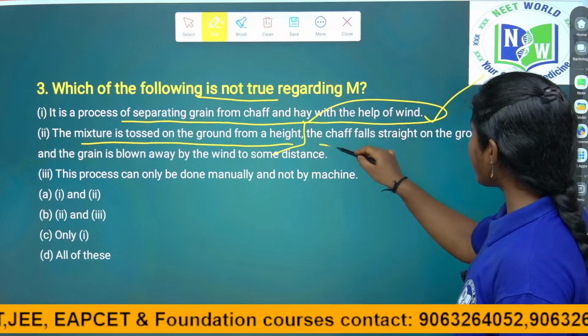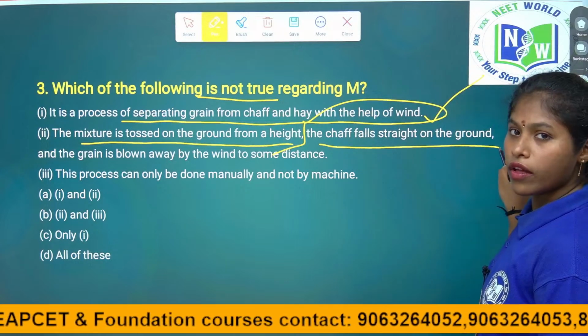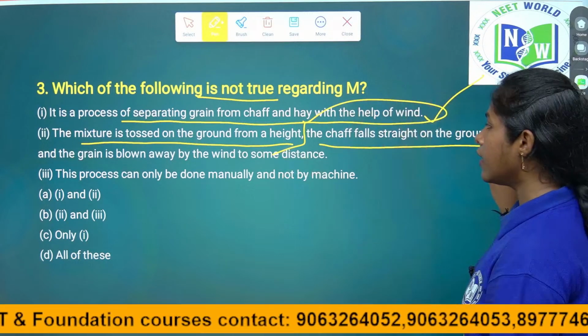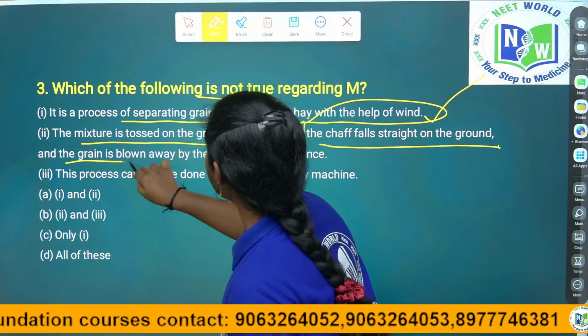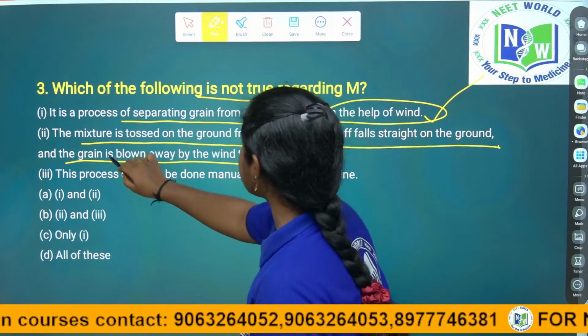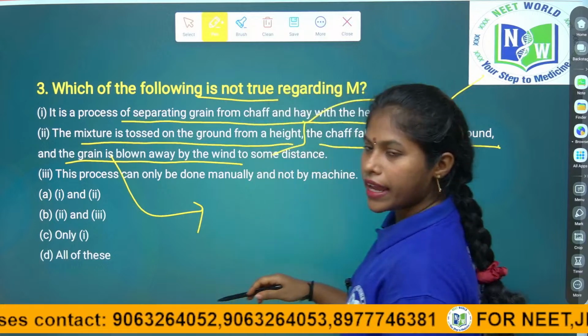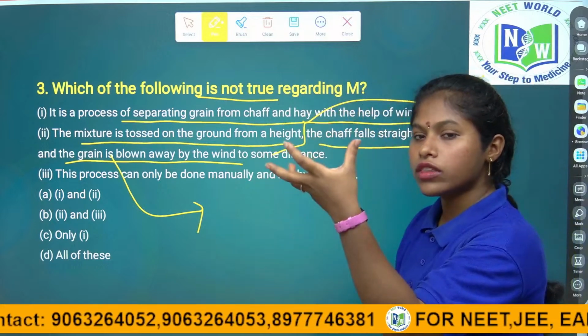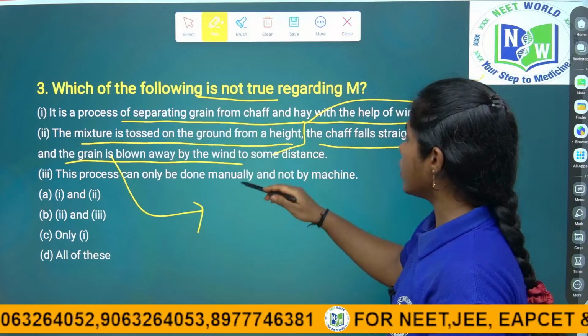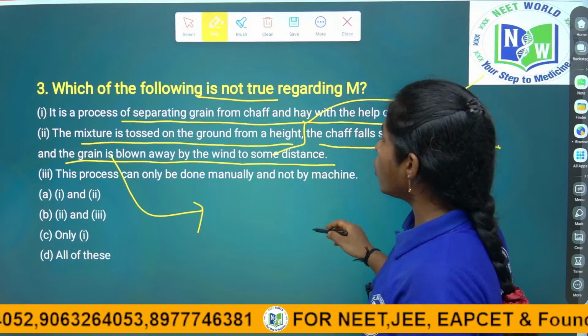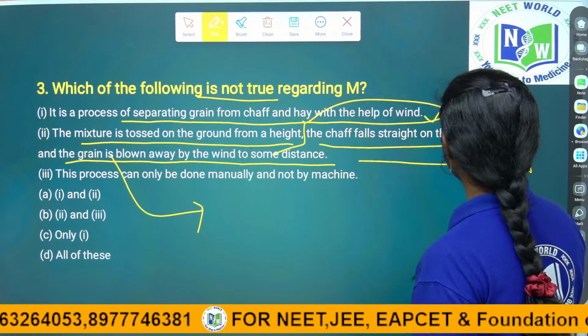Next, the chaff falls straight on the ground. No, the chaff blows away with the wind. Right children, the grains do not blow away by the wind. Grains settle down on the ground, and the chaff blows away by the wind to some distance. So, this is the wrong answer.